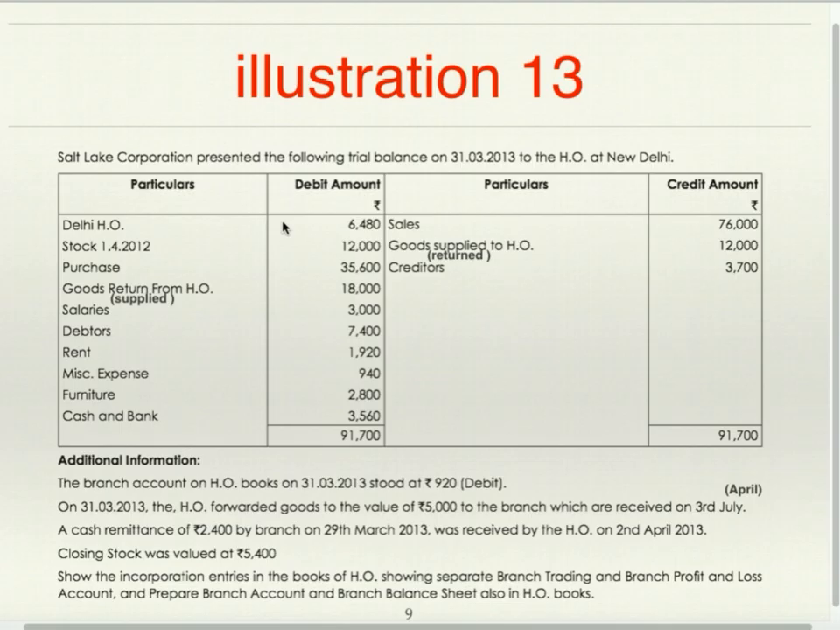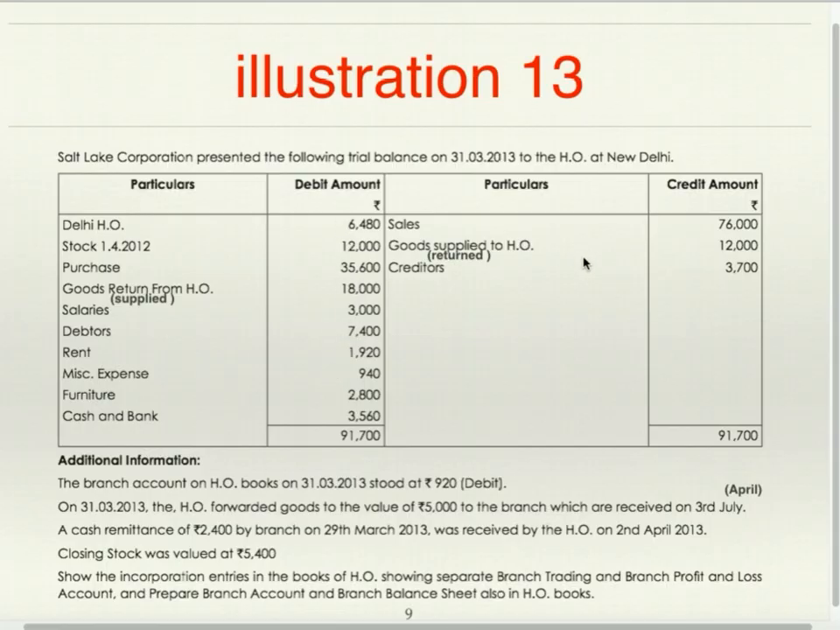Now this trial balance is sent by branch to head office. Debit side we'll see first. Delhi head office 6480. Stock 1412. Opening stock 12,000. Purchases. Goods return from head office is wrong. Actually it is goods supplied from head office, or goods from head office. Salaries, debtors, rent, miscellaneous expenses, furniture, cash and bank. These are the debit figures.